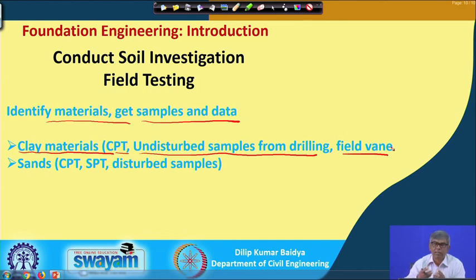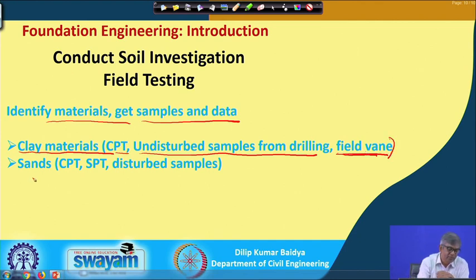If I want to test in the laboratory, I need an undisturbed sample. Undisturbed means what? That while getting the sample, minimum disturbance will be created on the soil. There are some procedures, we will discuss that later on. Otherwise, if it is a very soft soil, there is another field test method available, that is the vane shear test, that also I will discuss later on, that can be carried out in the field.